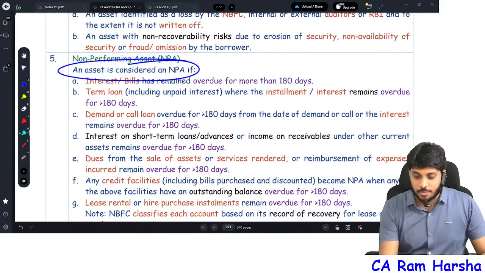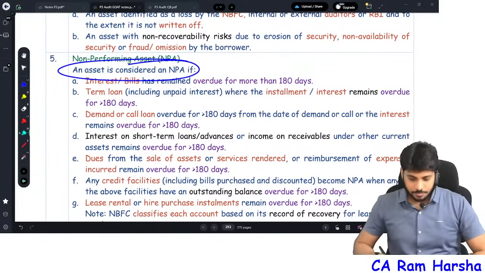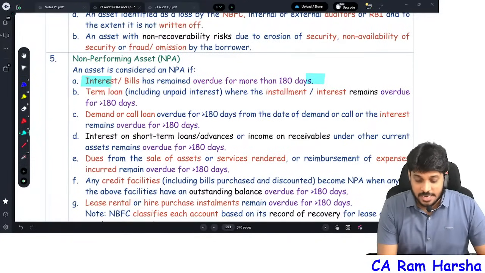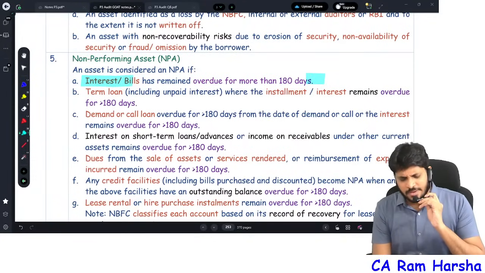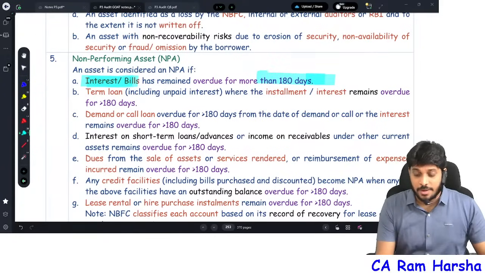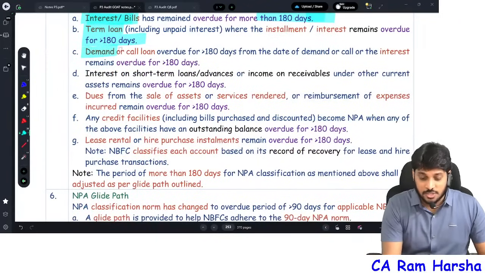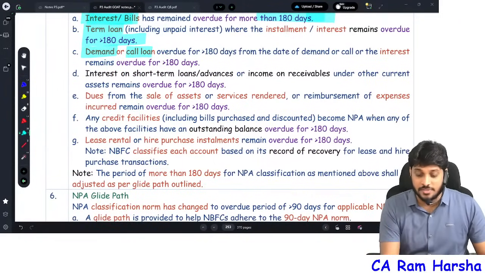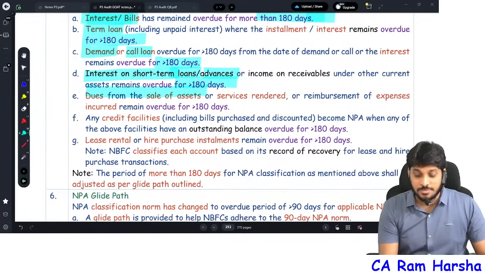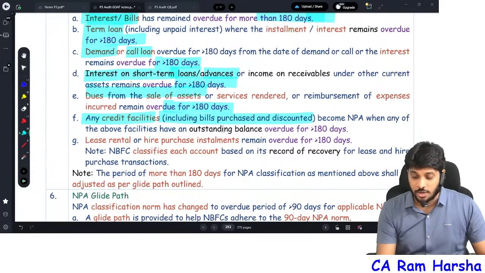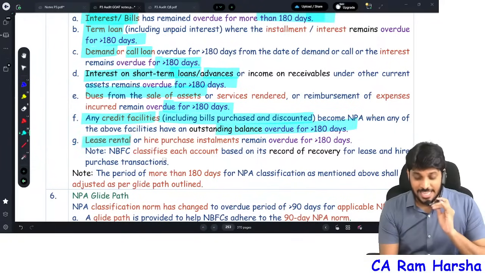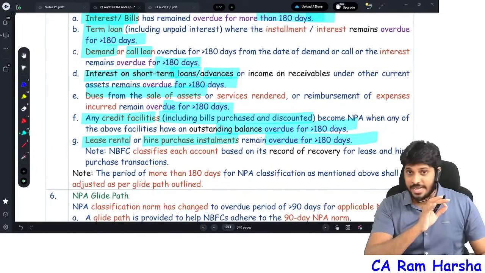When does an asset become NPA? An asset is considered as NPA if it remains overdue for more than 180 days. A particular advance given by an NBFC is considered NPA if the interest remains overdue for more than 180 days. In case of a term loan, if the installment is overdue for more than 180 days. In case of a demand or call loan given by the NBFC to another NBFC, overdue more than 180. Interest on short term loans or advances, more than 180. Dues from sale of assets, where the NBFC sold some assets and the amount is not yet received, overdue period more than 180, NPA. Any credit facilities, bills purchased and discounted, overdue for more than 180, NPA. Lease rentals and hire purchase entities, NPA directly at more than 180 days.